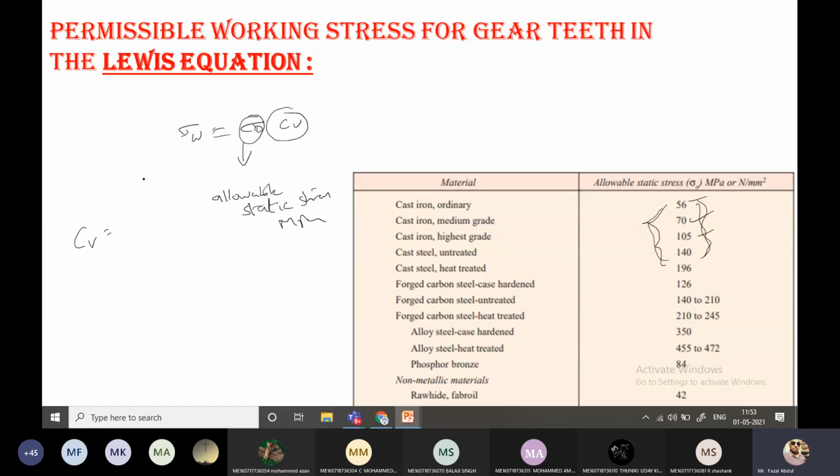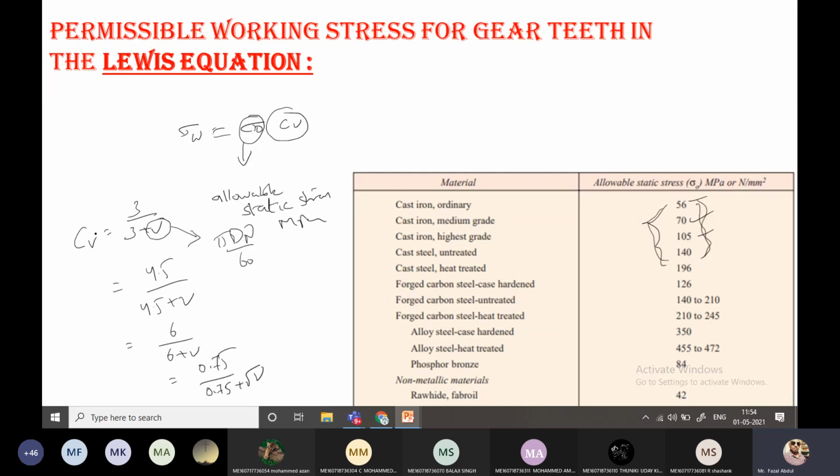Cv equals 3 by 3 plus V. Again, Cv is 4.5 by 4.5 plus V. Again, Cv is 6 by 6 plus V. One more relation we have is 0.75 by 0.75 plus square root of V, where V is the pitch line velocity, that is pi d n by 60.